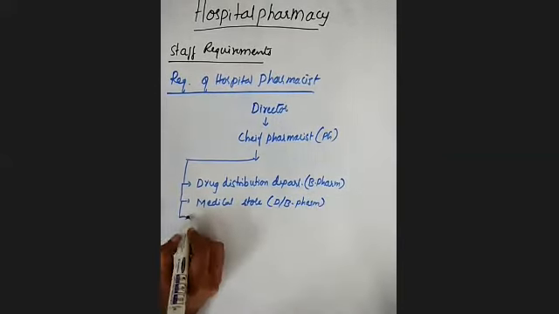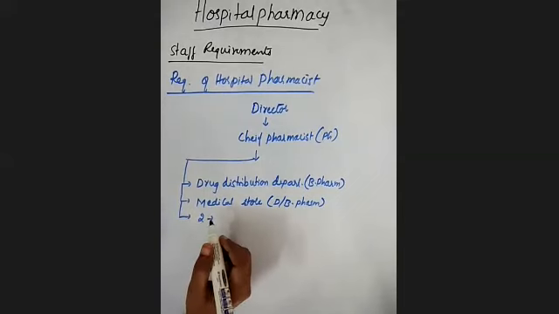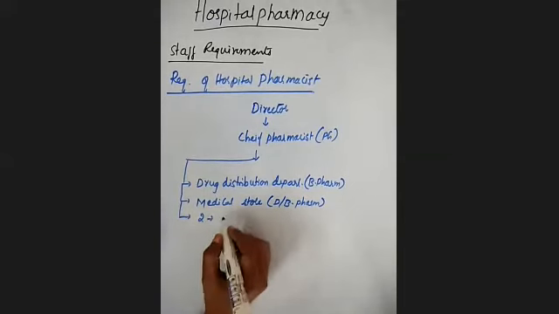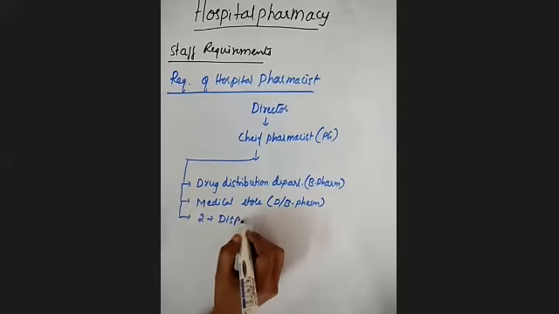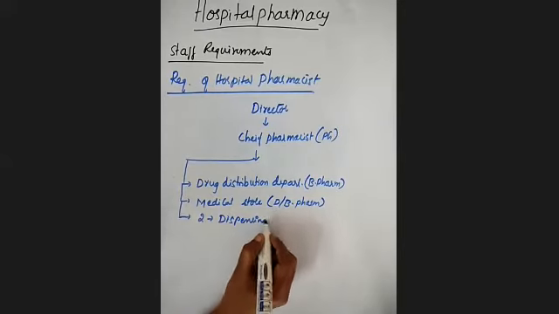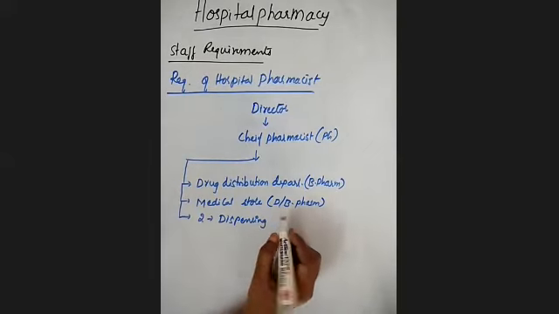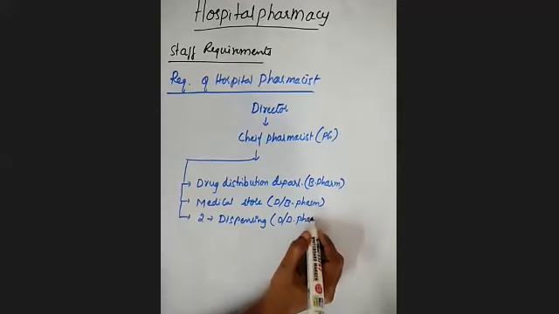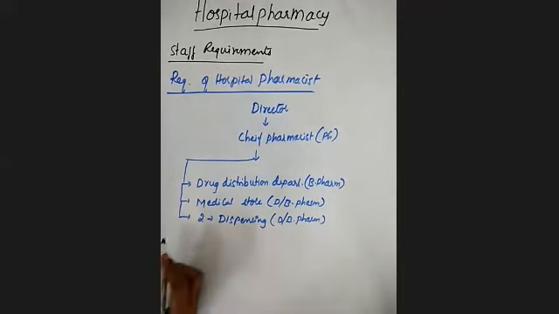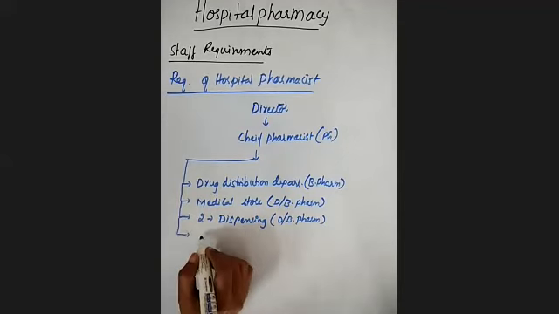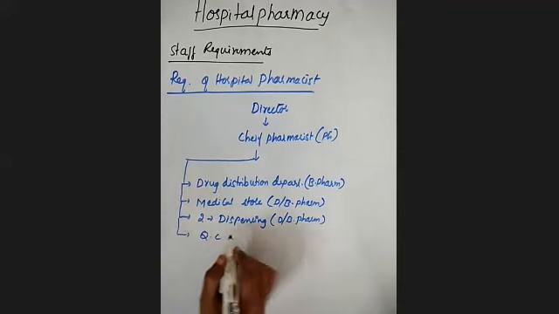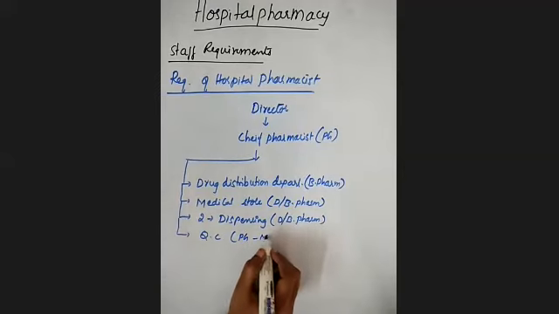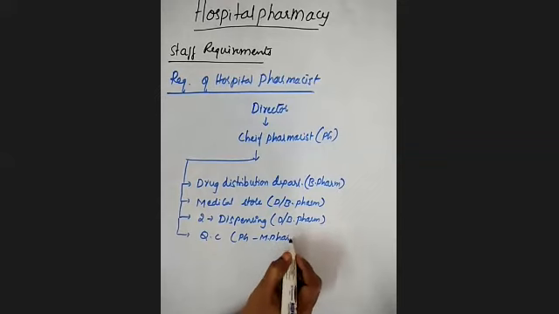Another 2 pharmacists should be present in the dispensing unit, where they dispense the drugs. Here also either D Pharm or B Pharm. And we are having another pharmacist for quality control, and they must have the PG qualification, that is the M Pharm.